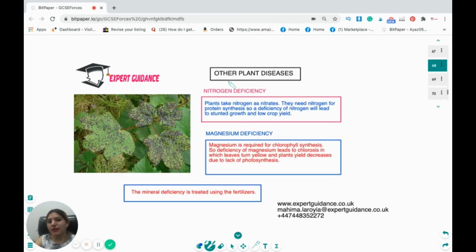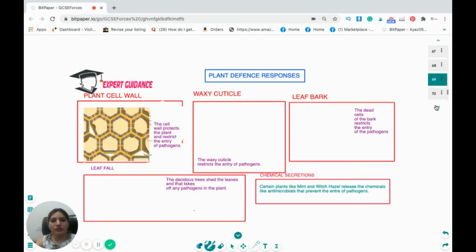Other diseases in plants are nitrogen deficiency. Plants take nitrogen as nitrates. They need nitrogen for protein synthesis. So deficiency will lead to stunted growth and low crop yield. Magnesium is required for chlorophyll synthesis. So if there's a deficiency of magnesium, it will lead to chlorosis, in which the leaves turn yellow and the plant yield decreases due to the lack of photosynthesis. All the mineral deficiencies are treated by giving fertilizers.